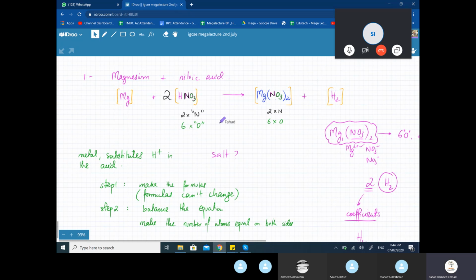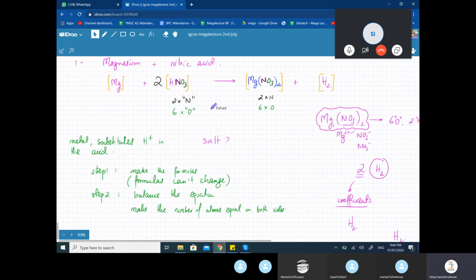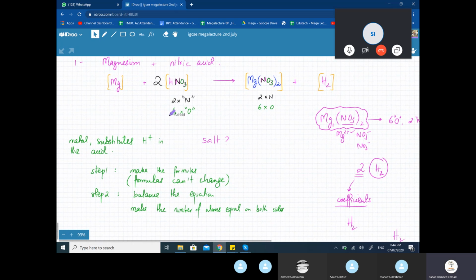Okay, so try and figure out, but I'll just briefly summarize this and simplify this. When you make an equation, you make the formulas. That's step 1. Once you're done with the formulas, you can't change the formula. This is the formula, put a bracket around it, you can't touch it. Nitric acid is HNO3, once you know what the formula is, you can't do anything about it. H2 is H2, you can't make it H3. That's the first thing. So when you write an equation, you're going to construct formulas.